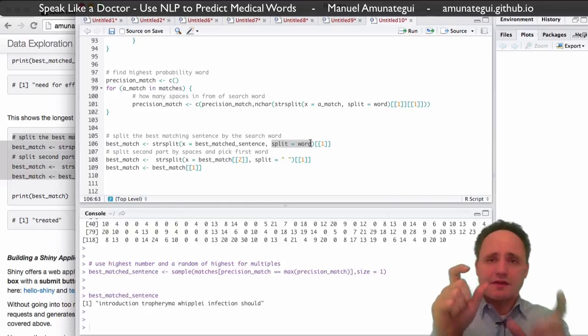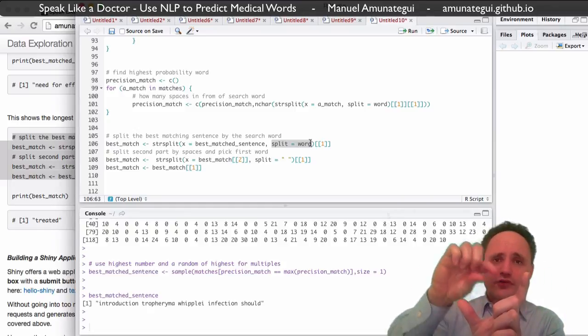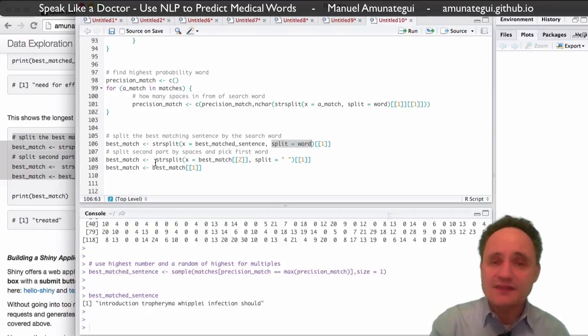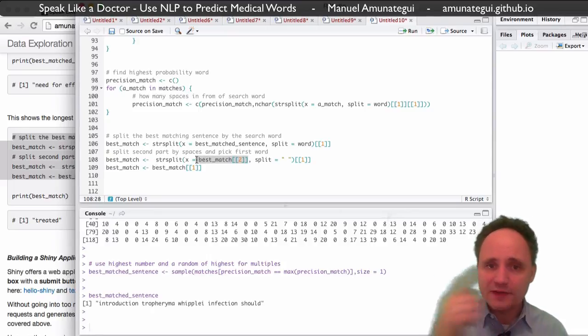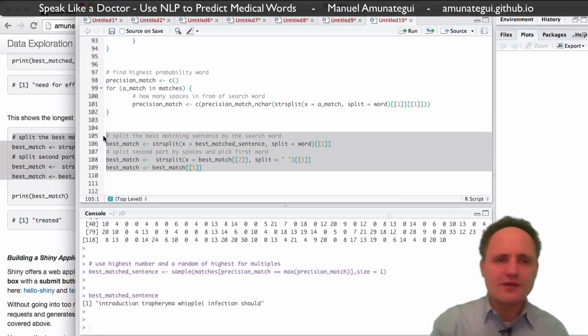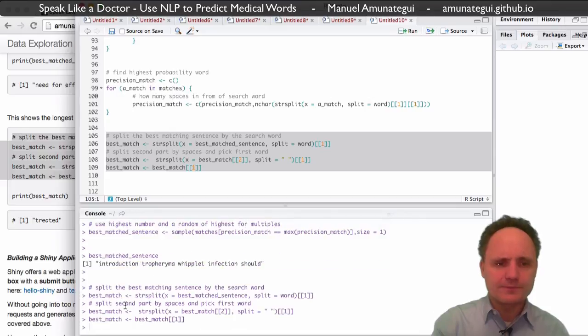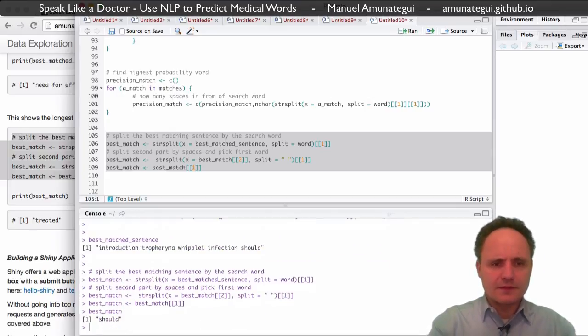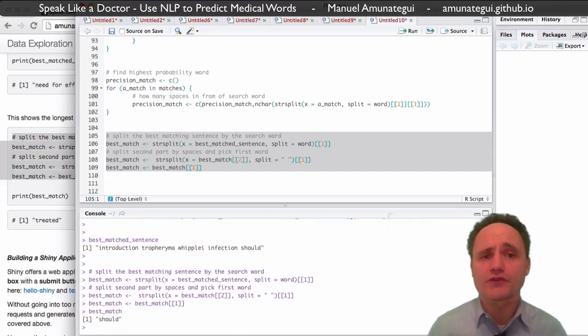So again, the n-gram, the word I'm looking for, split it. Take the second part this time, take part 2, not part 1 of the split, and split it again by spaces, and just give me the first word. I know it's convoluted, but it works, and it returns "should." So that's what we want. So infection should. That's what we want an application to predict when you enter the word infection.